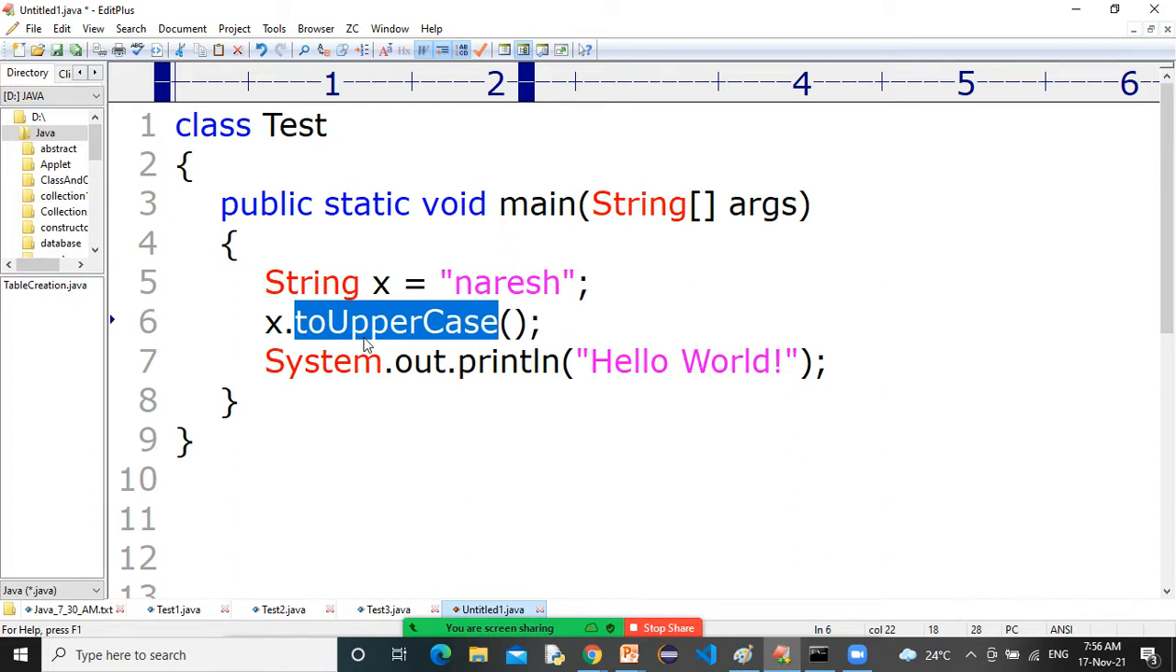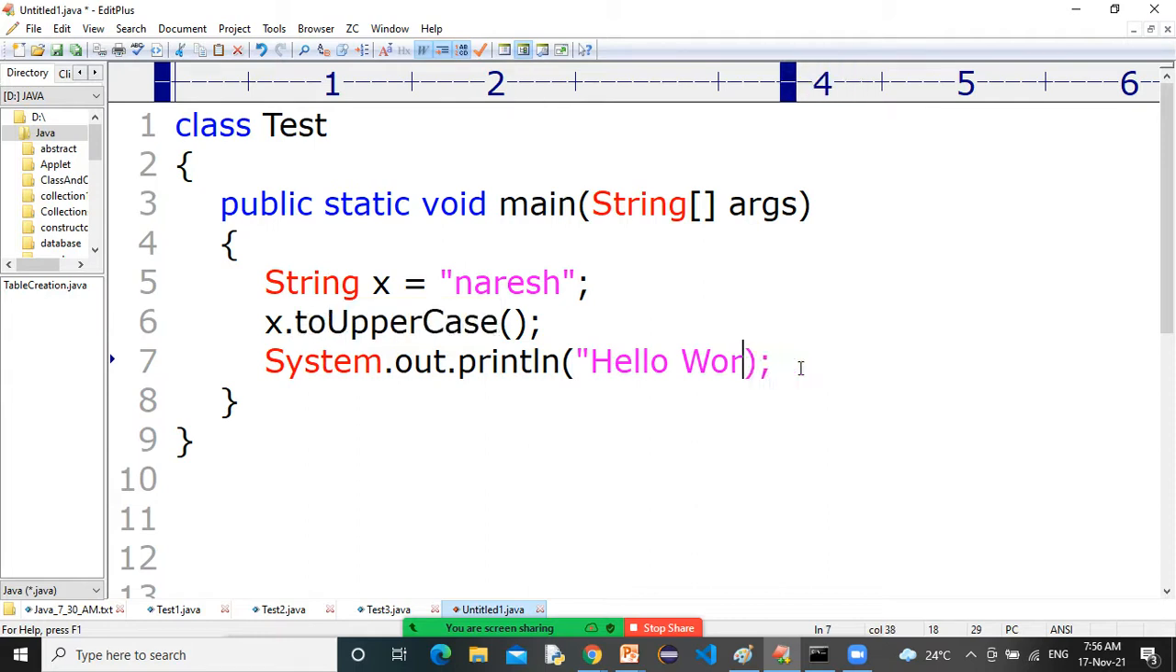toUpperCase. The first word is small, upper U capital, case C capital. Correct or not? Yes, sir. Two small, upper U capital, case C capital. Very nice. Now, sir, I want to print X. What will happen, sir? Can you tell me what will be the output if I run this program?